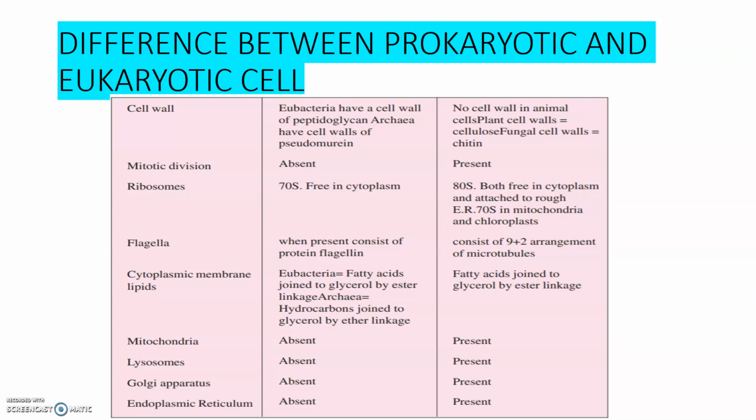Then according to the ribosomes, the ribosomal content in prokaryotes is 70S ribosomes, and they are freely distributed within the cytoplasm. Whereas in the eukaryotes, it is 80S, both free in cytoplasm, and some of them are attached to rough endoplasmic reticulum. 70S ribosomes are present in mitochondria and chloroplast.